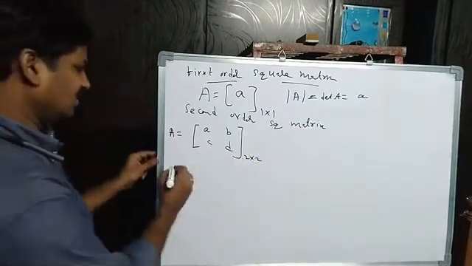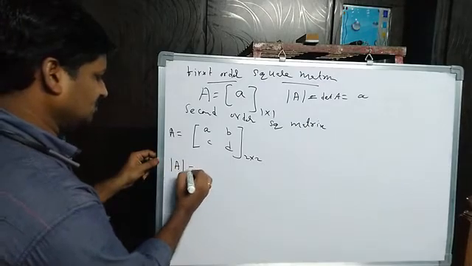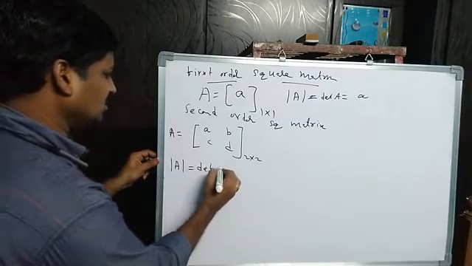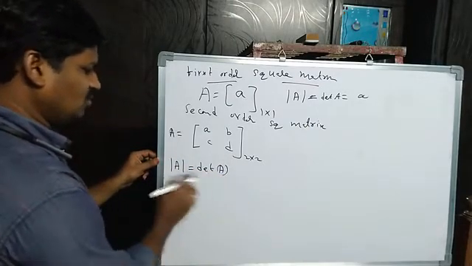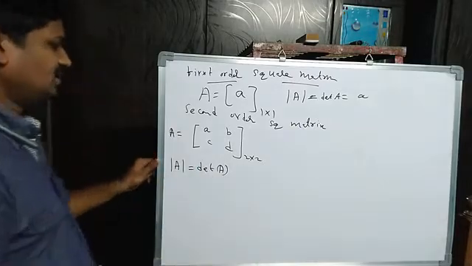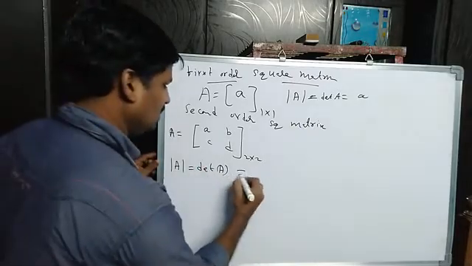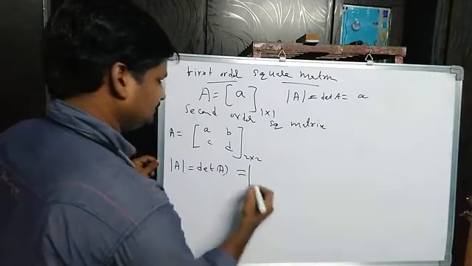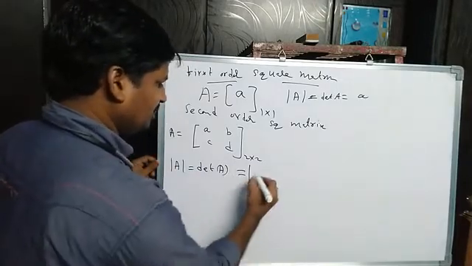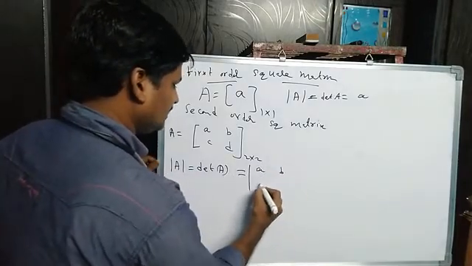Now we have to find the determinant of that A. No need to always write 2 by 2, you can write it like this also. The determinant of A is written as the determinant of a, b, c, d.